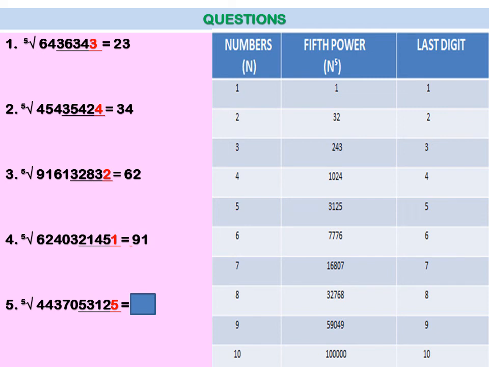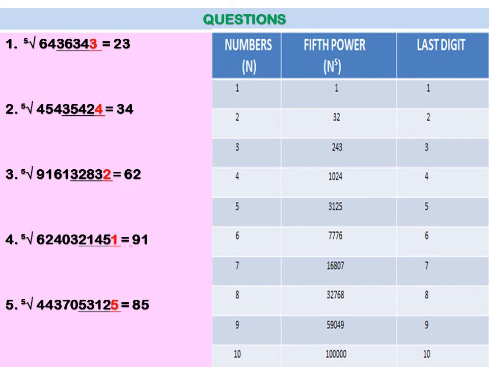Next is 6240321. So the last 5 pair is 40321 and your last digit is 1. So 1 as it is, and you will discard this 5 pair, and the leftover number is 62403 in the starting. So this lies between 59049 and 100000. They correspond to 9 and 10 and the smaller of them is 9, so 91 will be the answer, right?